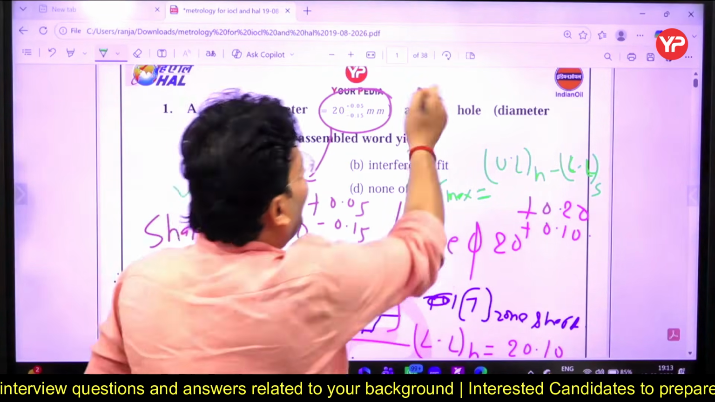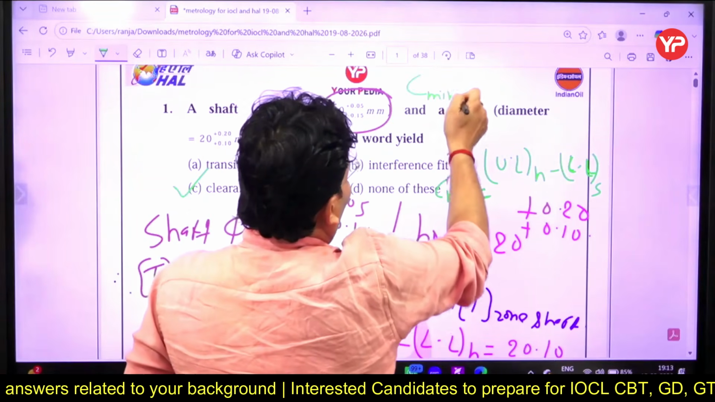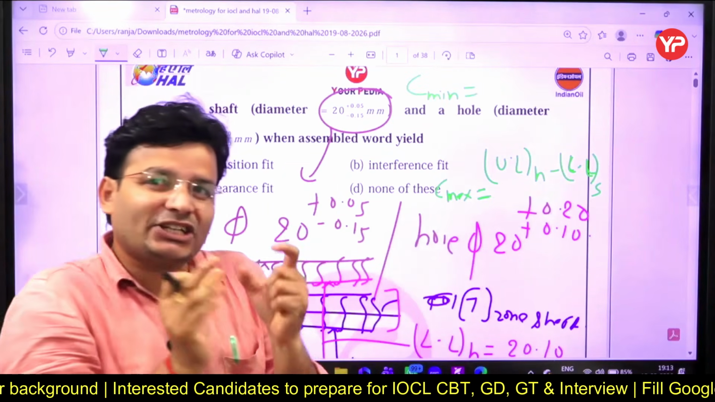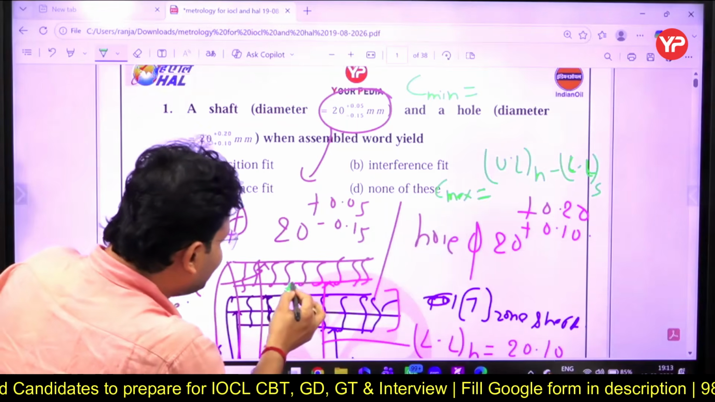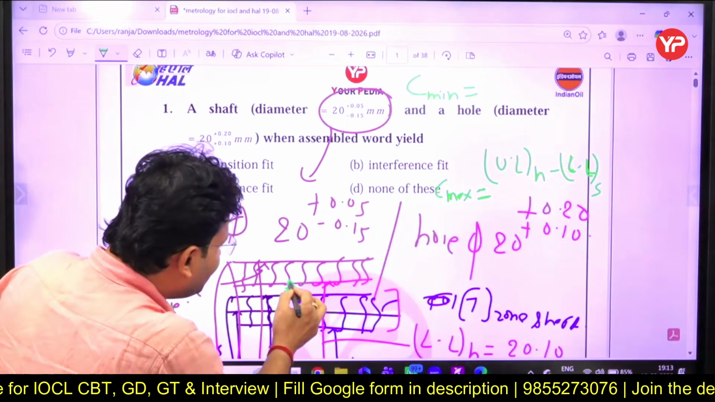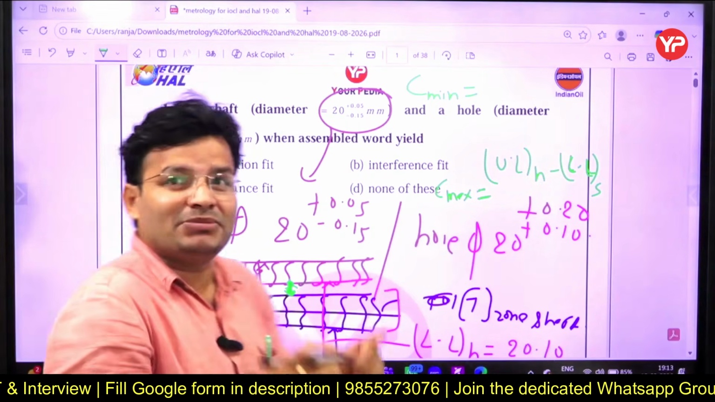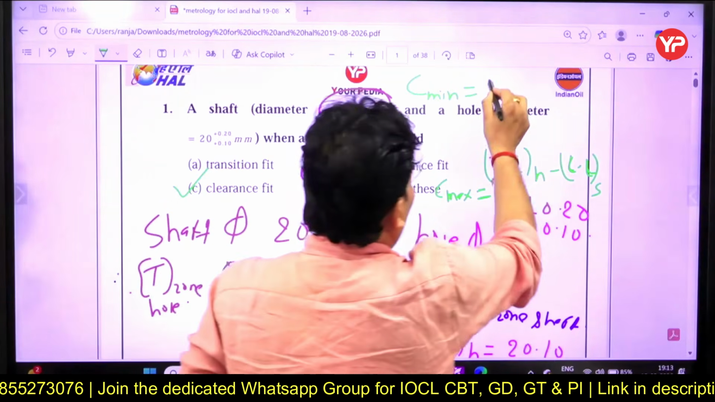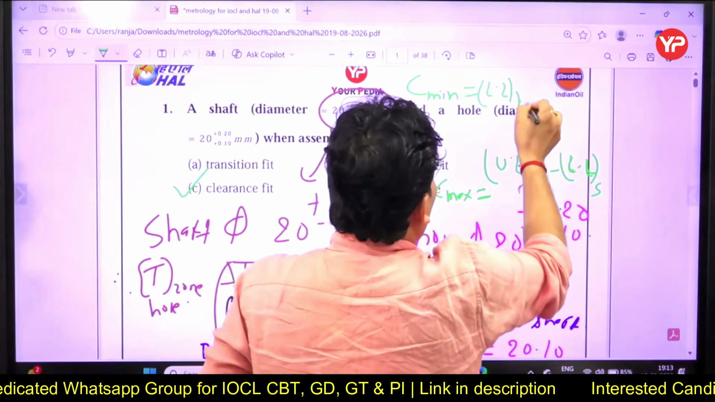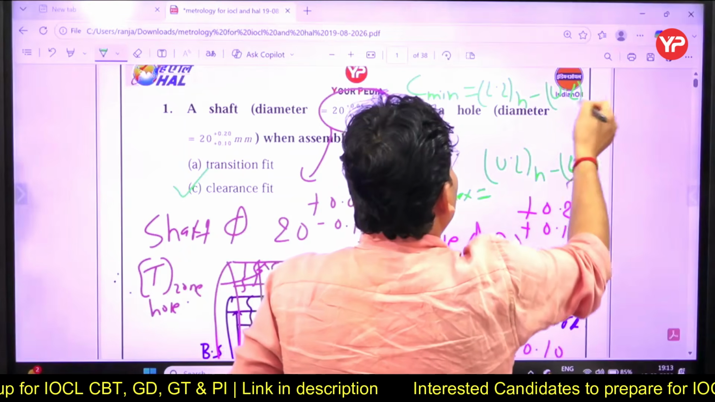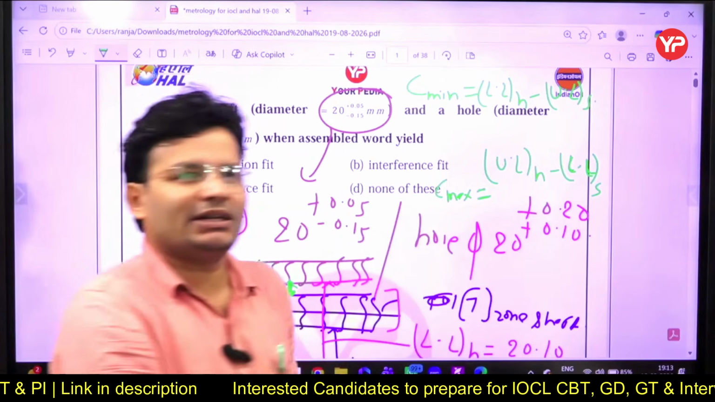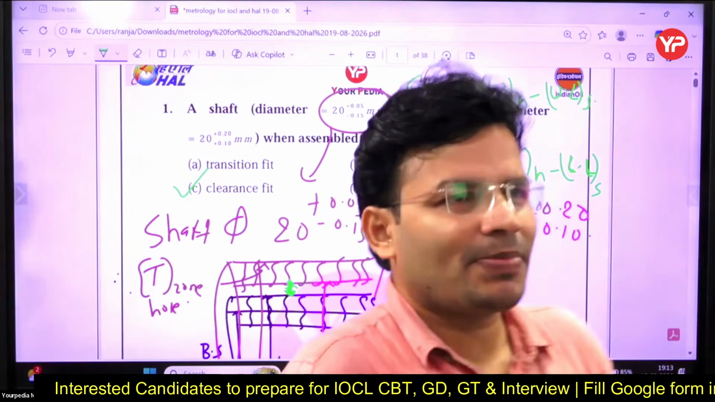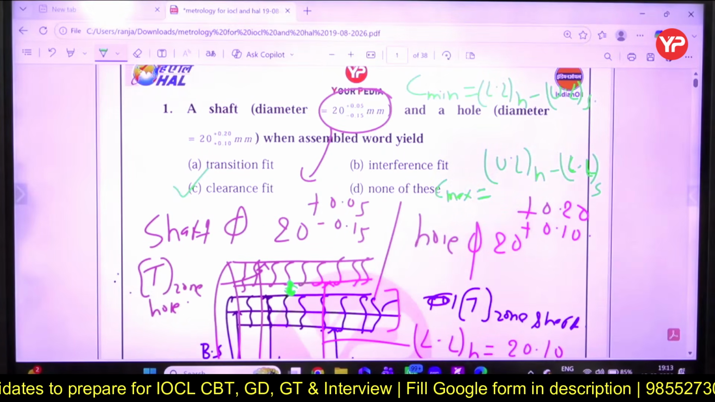They may ask what the minimum clearance will be. Clearance should be minimum, so this is itself the minimum clearance. For minimum clearance, you have to take the lower limit of the hole minus the upper limit of the shaft, then we get the minimum clearance. So whatever they ask, I think now you are capable of solving that question.